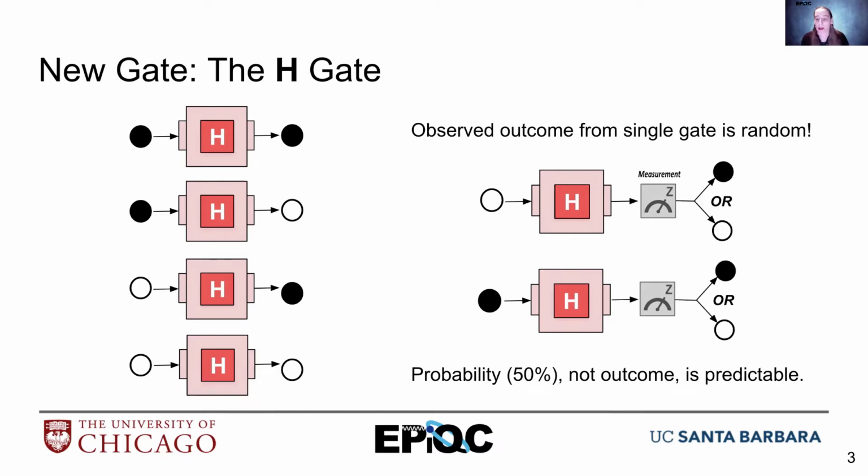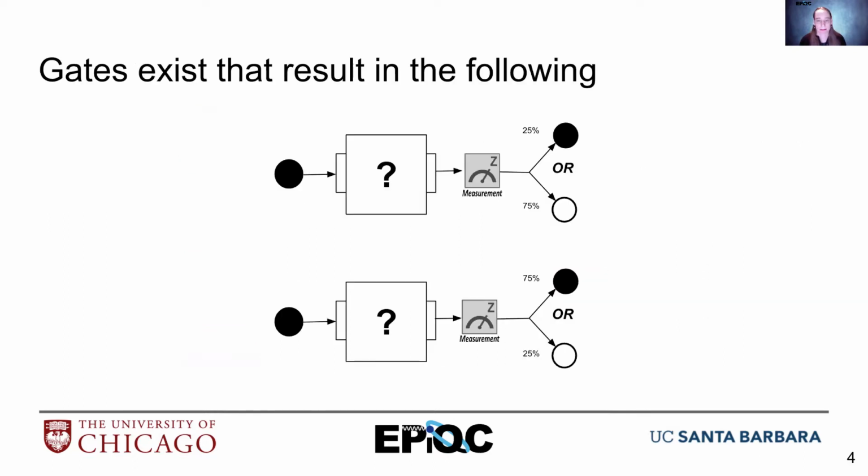But for now, we'll look at the fact that this means that when I measure, I have a 50-50 chance of measuring a black value or a white value. But the probability itself is predictable. It's not the case that 70% of the time I get a black ball and 30% of the time I get a white ball. It is 50-50, okay? But in a single instance, I have no idea if I'm going to get a black or a white ball. It could be either one. Okay, so we can depict this way.